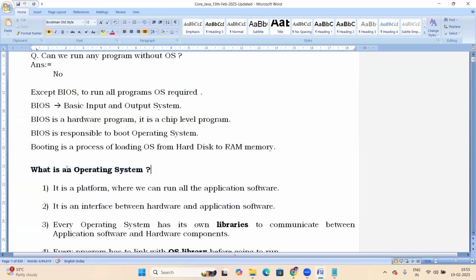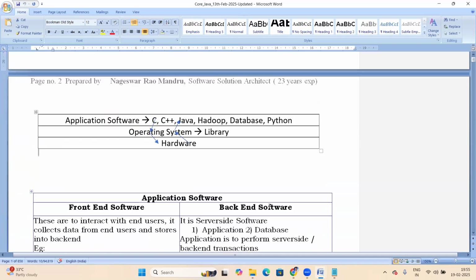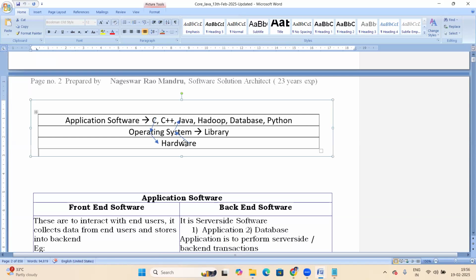About the OS: it's a platform where we can run all the application software, and it is an interface between hardware and application software. Here this is the hardware, on top of the hardware is the OS, and on top of the OS is the application software.